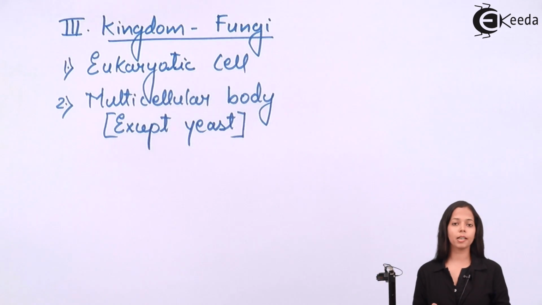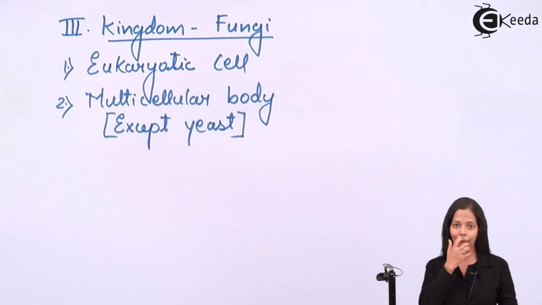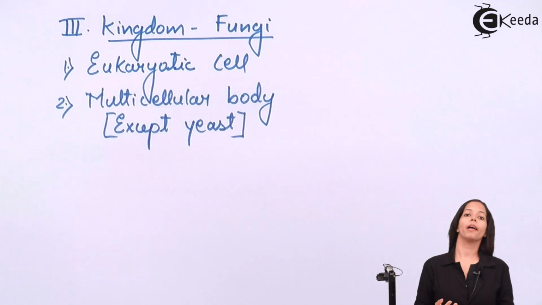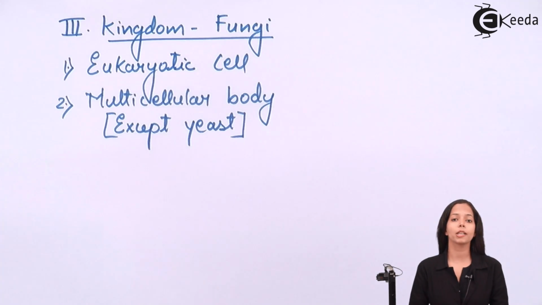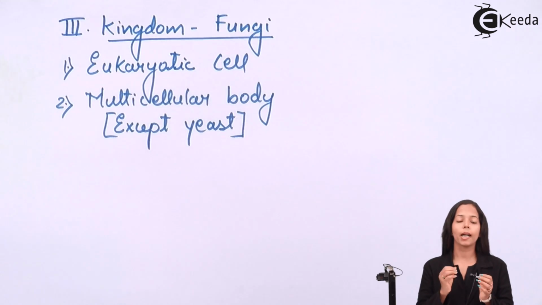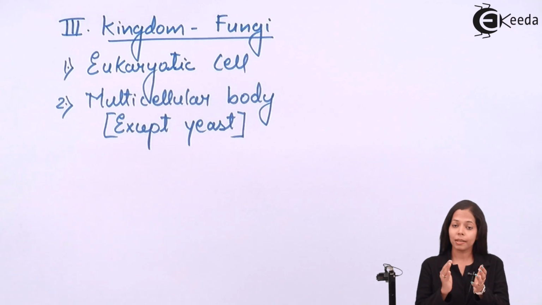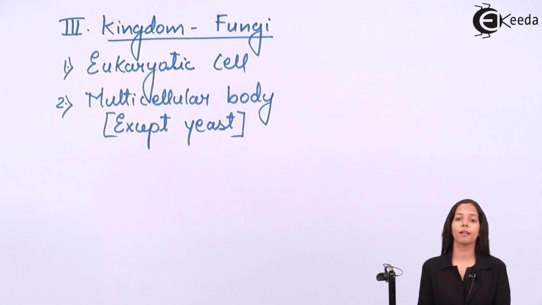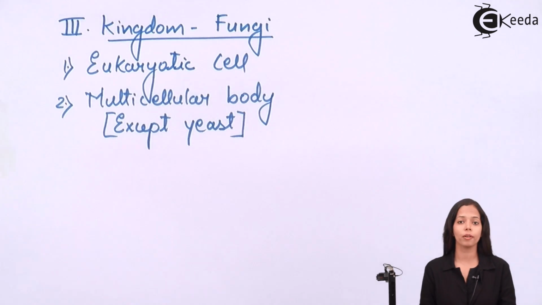Now we'll discuss the structure of the body. The body of fungi is a filamentous body. What is a filamentous body? The body consists of filament-like or thread-like structures. You must have seen this when you have eaten mushroom or opened the mushroom body.